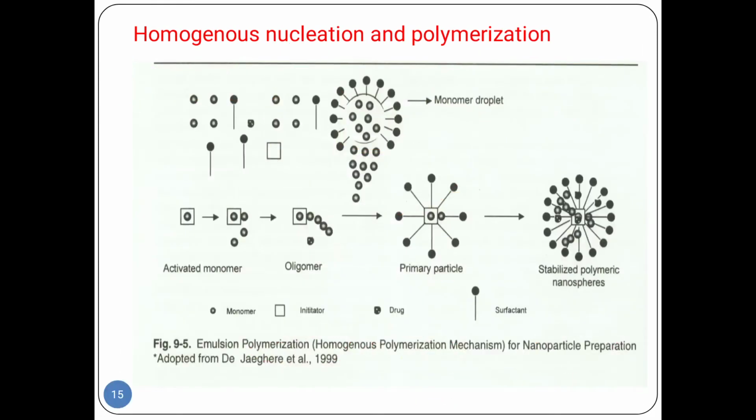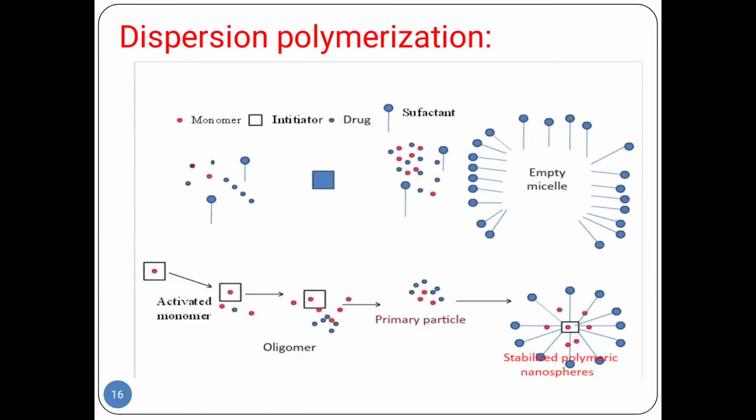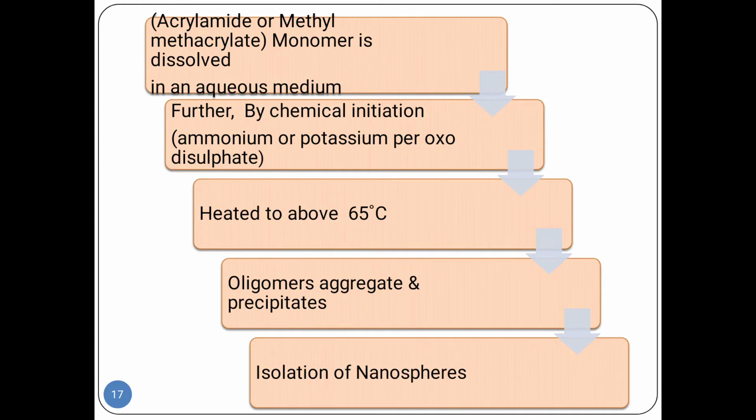Next we move on to homogeneous nucleation and polymerization. This is also a very simple method. We take the activated monomer, then we get the oligomer. The oligomer is converted into primary particles, and when we add the surfactant, we get the stabilized polymeric nanosphere. Dispersion polymerization is also a very simple method. We take the monomer, then add the activated monomer, then we get the oligomer. When we add the primary particle, we get more particles, then we add the surfactant and we get the stabilized polymeric nanosphere.